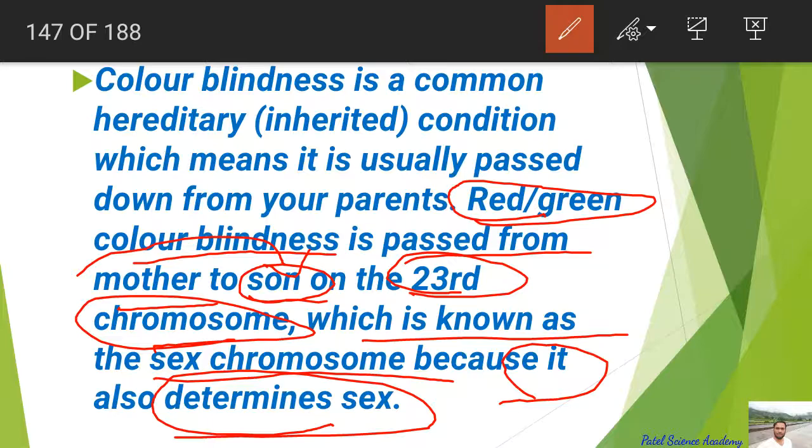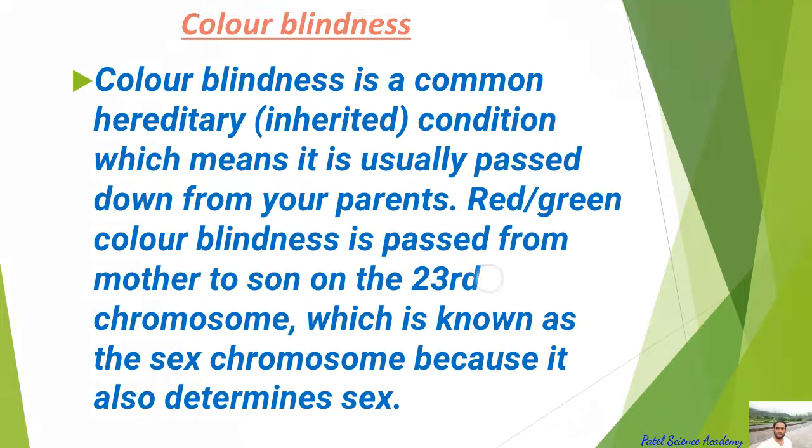So dear students, what is this condition actually? The homozygous recessive female, X small c X small c, and the hemizygous recessive male, X small c Y, are unable to distinguish between the red color and the green color. And the frequency of color-blind women is much less than color-blind men. Why? Because the dominant X-linked gene, capital X capital C, is necessary for the formation of the color-sensitive cells in the retina of the eye, and thus the genotypes of male and female individuals can be represented by the chart you are going to see.